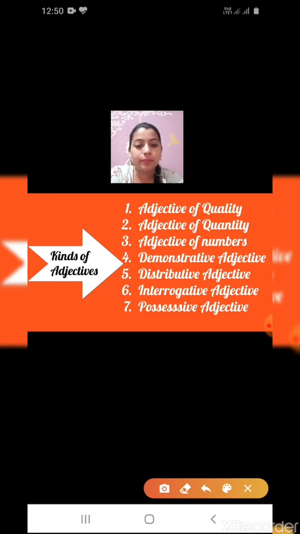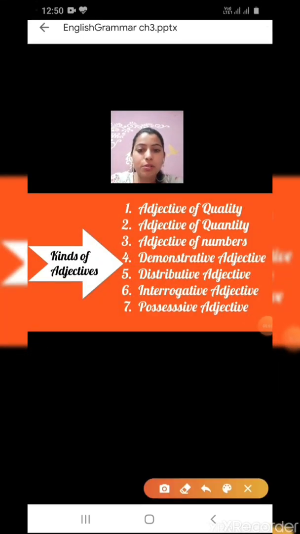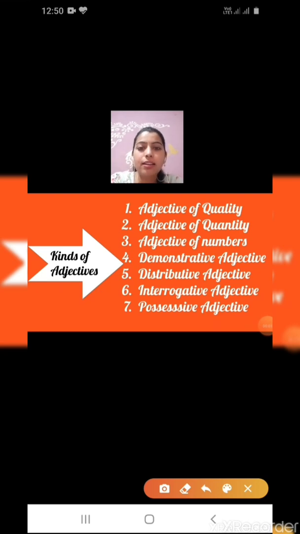First one, just give me a minute. We will repeat how many types of adjectives. There are 7 types of adjectives. First one is adjective of quality, which tells us about the quality. Second, adjective of quantity. Third, adjective of numbers. Next, demonstrative adjectives.